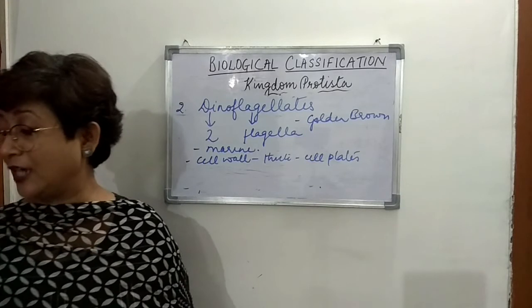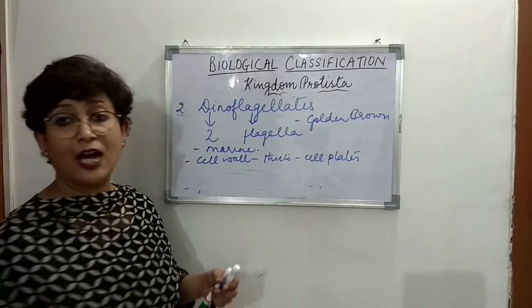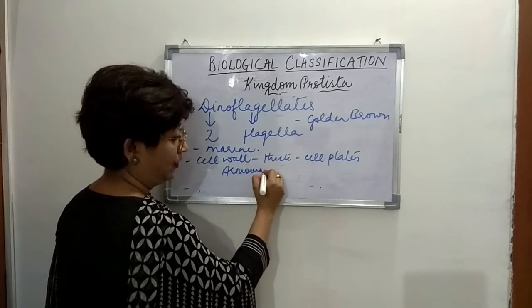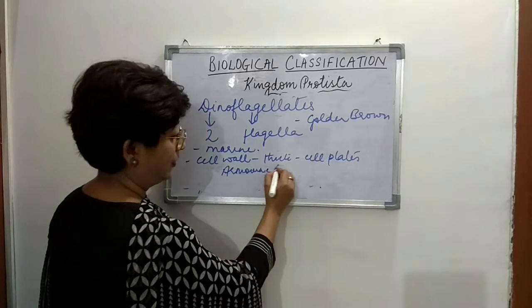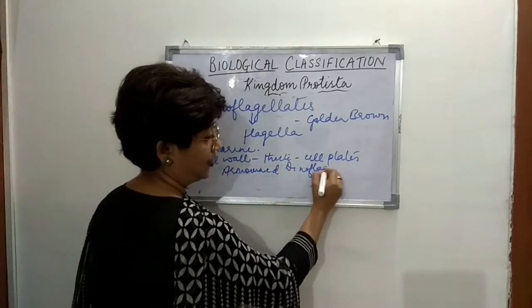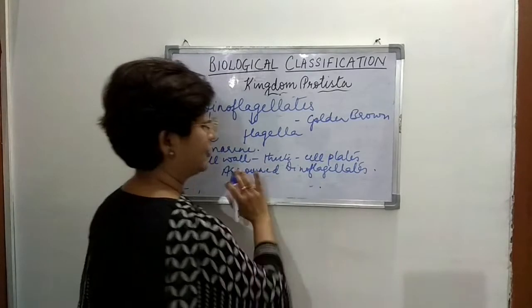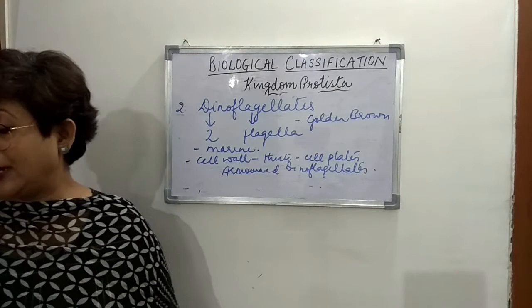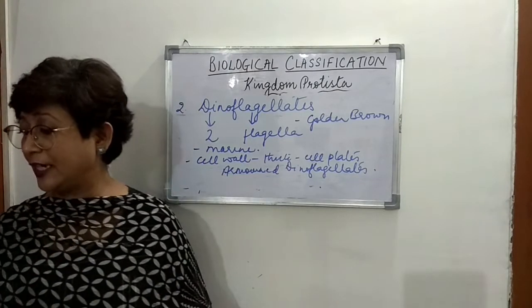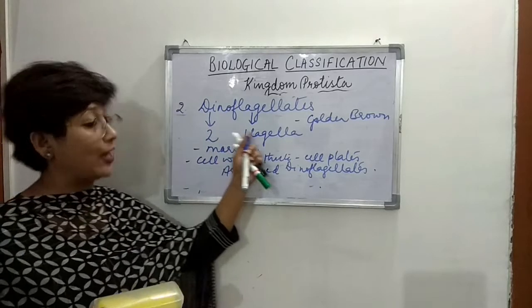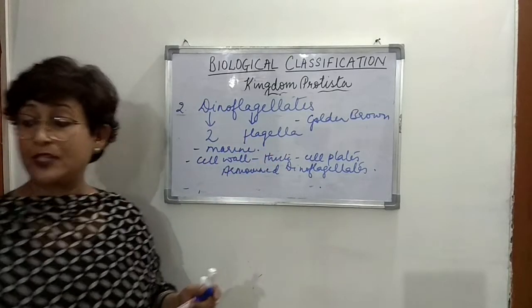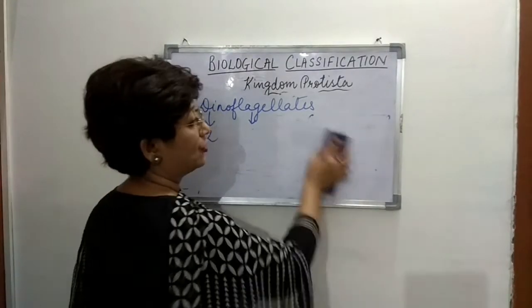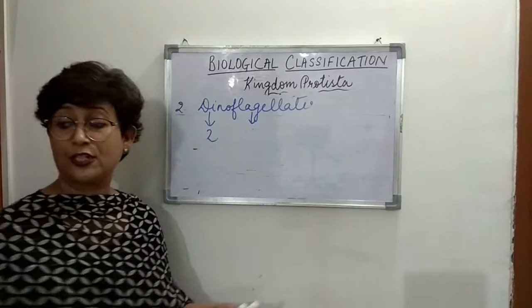And since it gives design to the cell wall, they are also known as armored dinoflagellates, right? Because of the designs on the cell wall. So they are called armored dinoflagellates. Basically, of course, they are unicellular and they are motile because the flagella is also present. Now, there is a specific arrangement of the flagella, right? The flagella is just not present like this. So they are arranged in a definite manner.